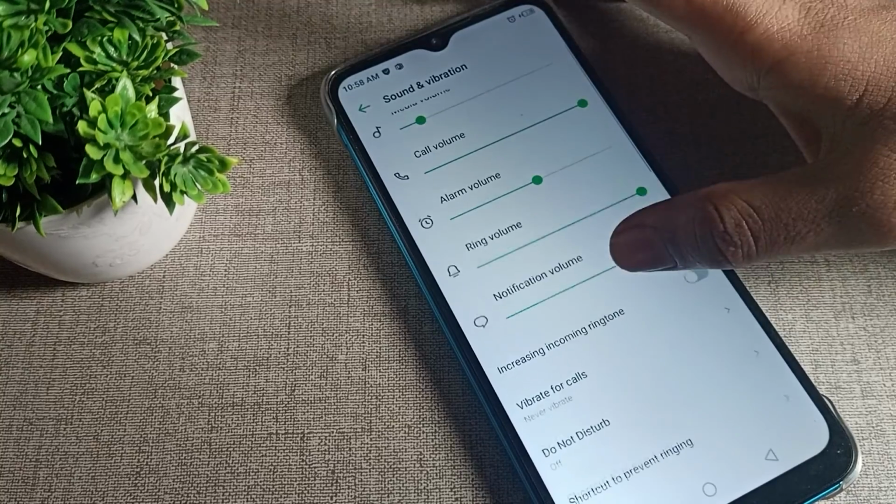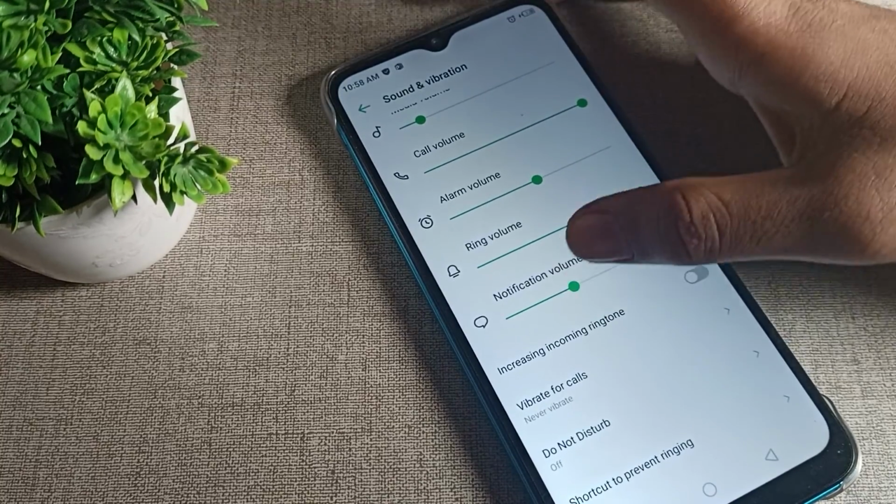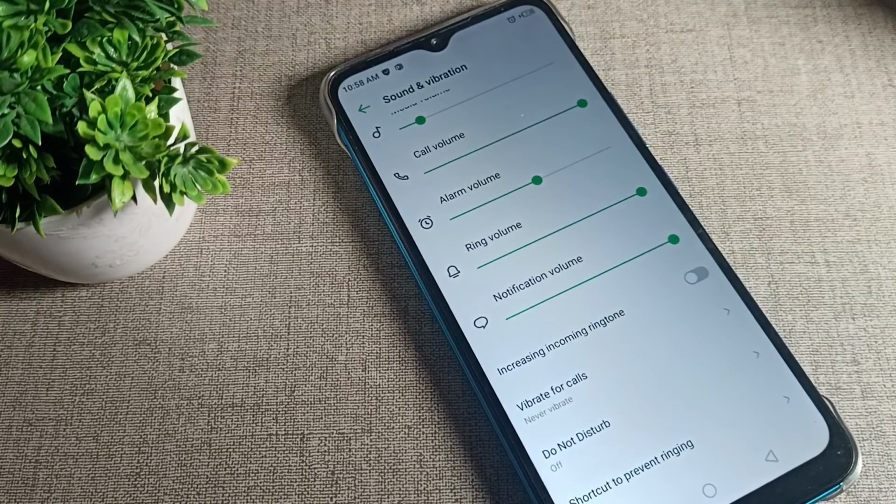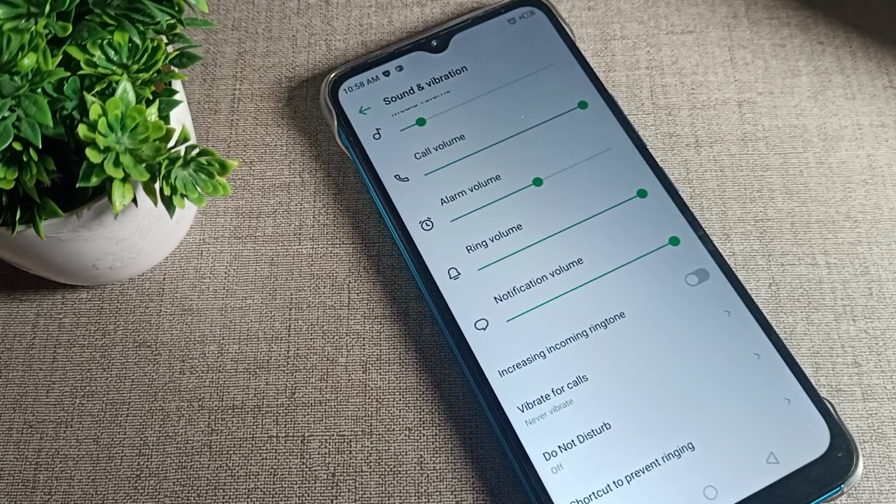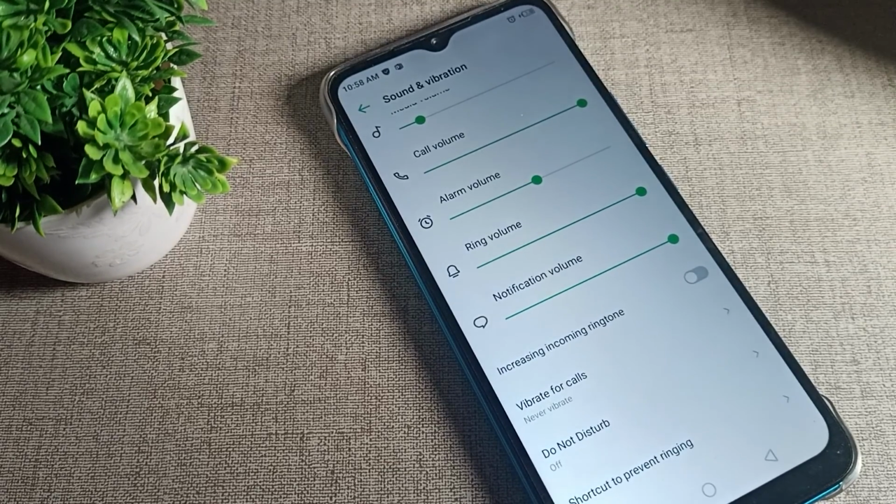And friends, come back. You can see that we don't have a notification volume, maybe we don't have a notification ringtone. So friends, you cannot use your Infinix phone notification ringtone. Your ringtone is off. So that's it.